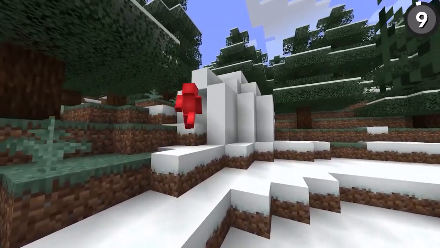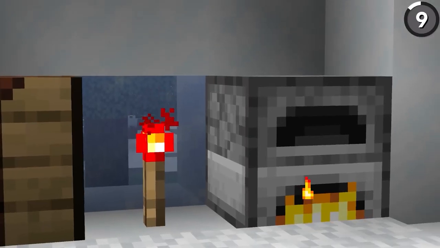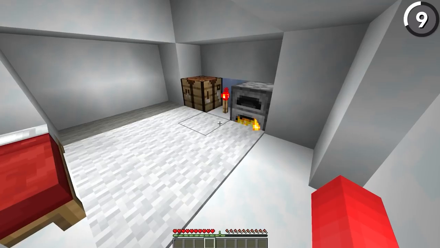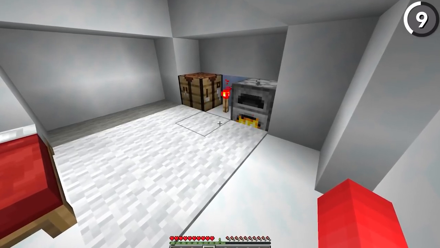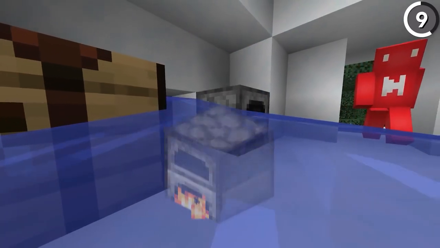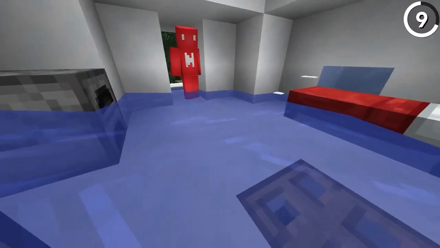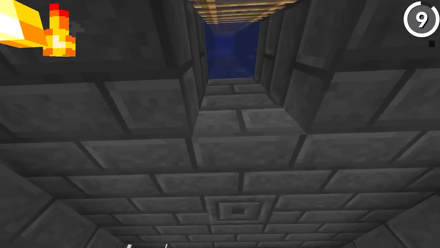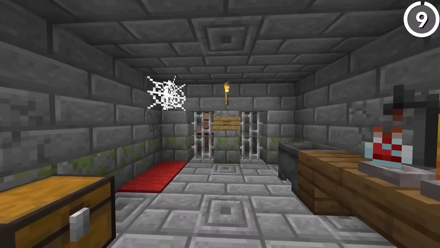There's a cool detail found inside the igloos. Now you might have noticed that the windows in igloos are made of ice, and ice melts at light levels higher than 11. So the redstone torch inside actually wouldn't do anything. But if we were to move in and turn on the furnace, then that ice would melt and the water would sweep away the carpet, revealing the secret trapdoor leading underground, meaning that if you didn't know the secret, there would actually still be a natural way of discovering it.